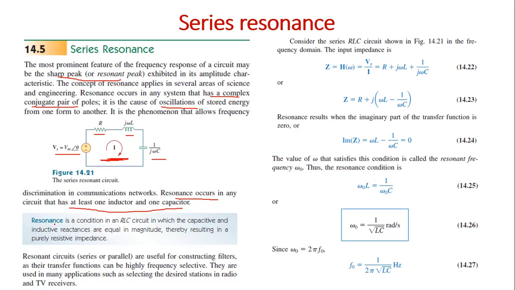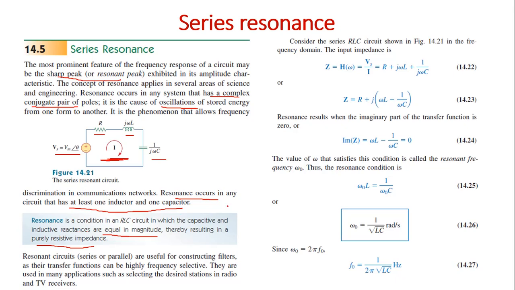Now resonance is a condition in an RLC circuit in which the capacitive and the inductive reactances are equal in magnitude, thereby resulting in a purely resistive impedance. So resonance is a condition which occurs in a series RLC circuit where the capacitive and inductive reactances are equal.